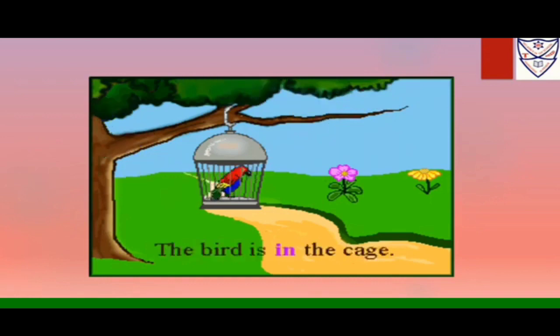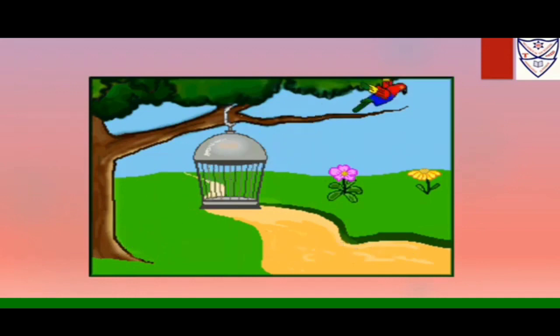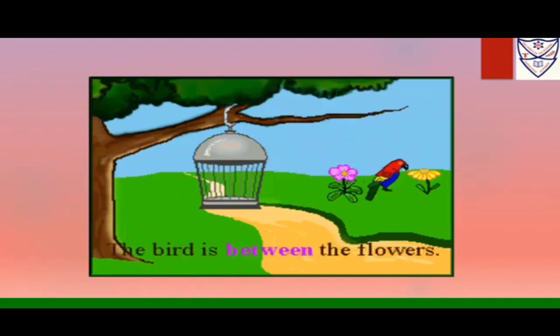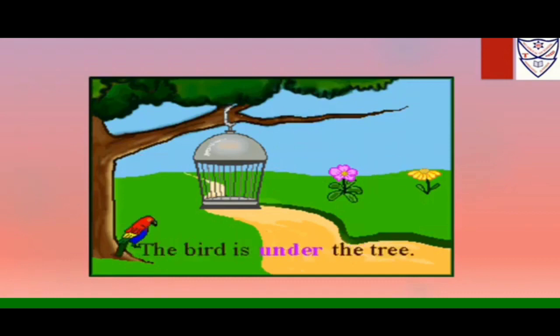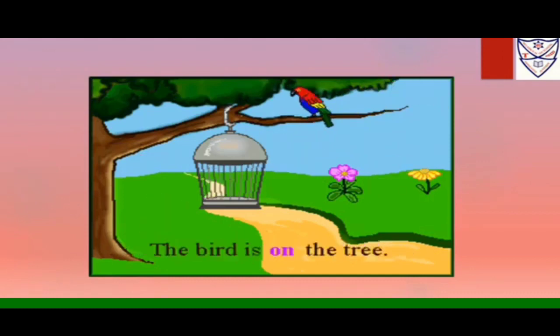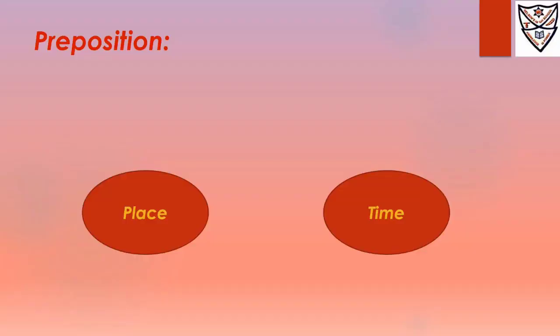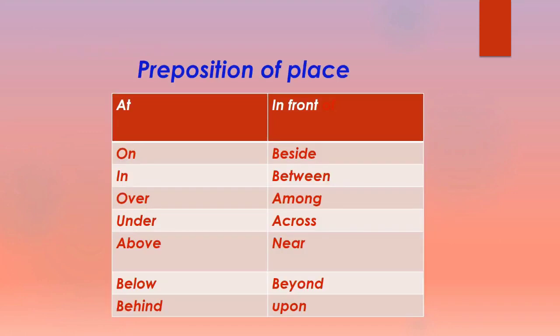Now here we can see where the bird is. Where is the bird? Under the tree, on the tree, in the cage, between the flowers. So all these show the position of the bird. Today we are going to learn about prepositions of place and prepositions of time. So let's start with the preposition of place.